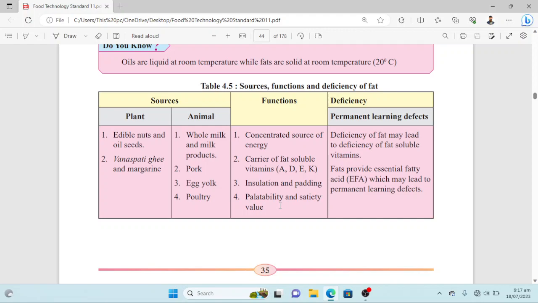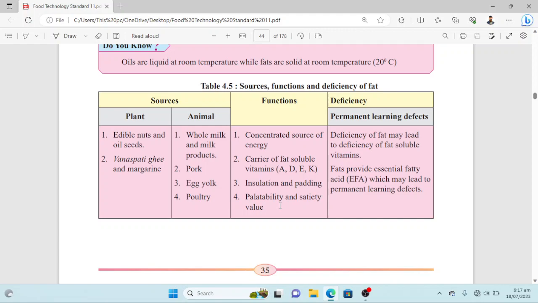So these are very helpful in enhancing the palatability of the food. They also impart satiety because they are a rich source of energy. A small consumed amount of fats can be helpful to get the satiety condition in the body.